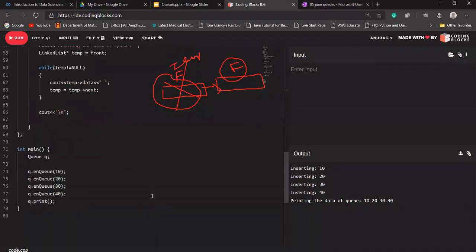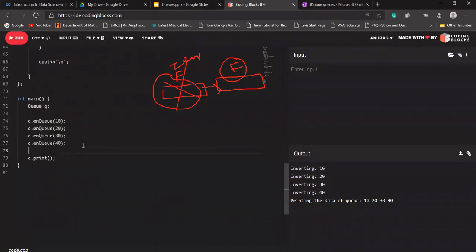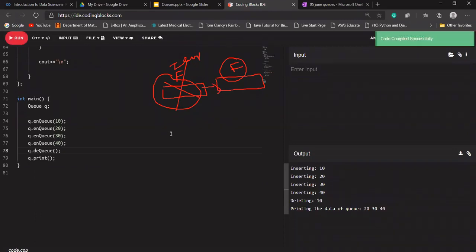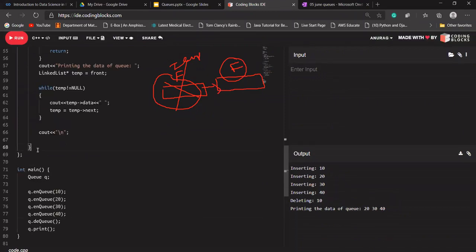Let's say at some point I just want to delete something from our dequeue, from our queue. Let's say 10 is being dequeued or not. Okay, deleting 10. Is that clear with everyone? Let me quickly write and move one more function.